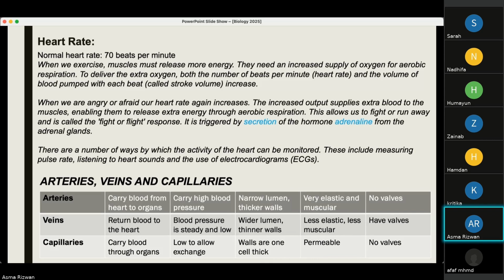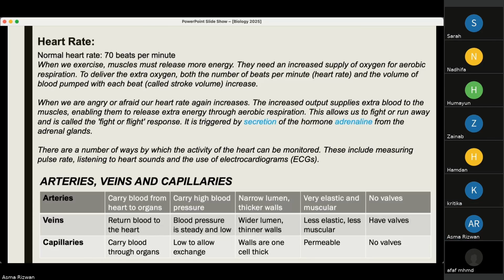when we exercise. Again, when we are angry or afraid, our heart rate increases. The increased output supplies extra blood to the muscles, enabling them to release extra energy through aerobic respiration. This allows us to fight or run away and is called the fight or flight response, again triggered by the release of hormones. One of the hormones is adrenaline from the adrenal glands.